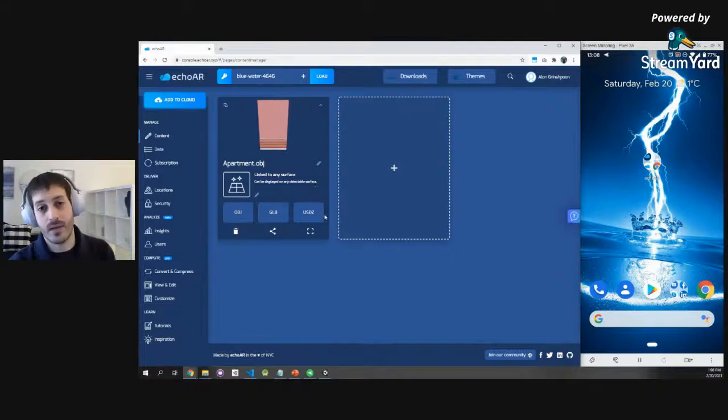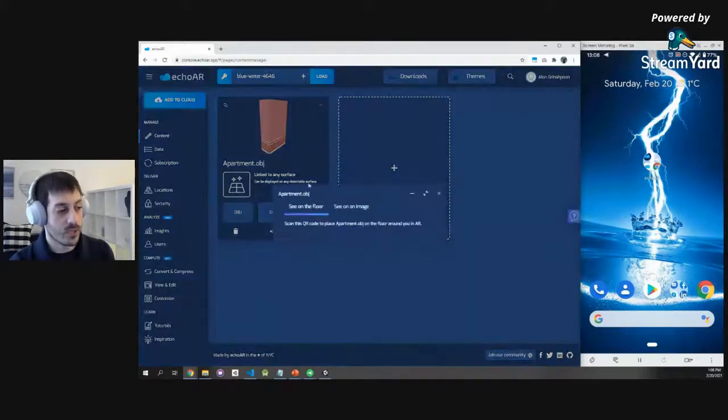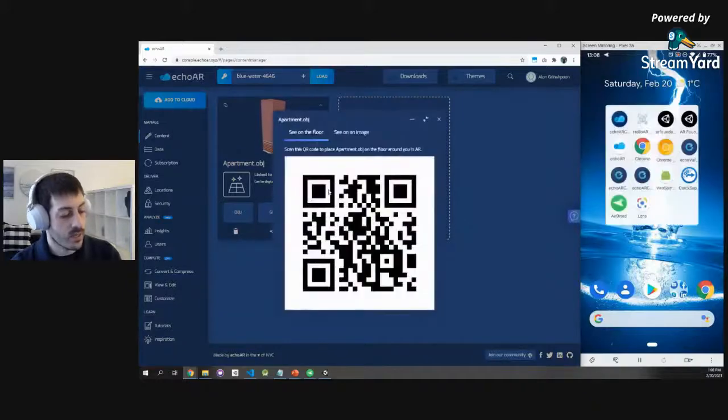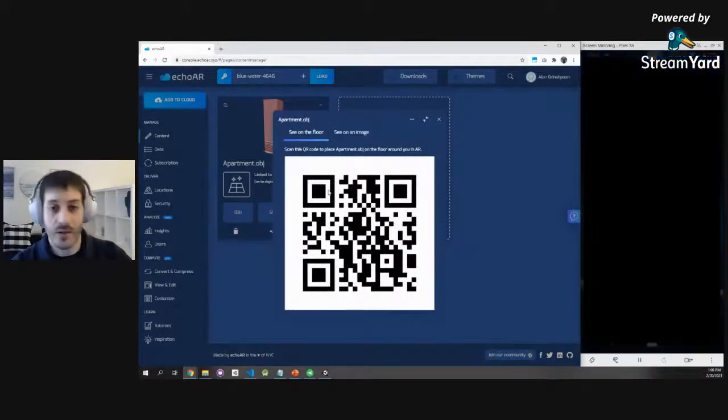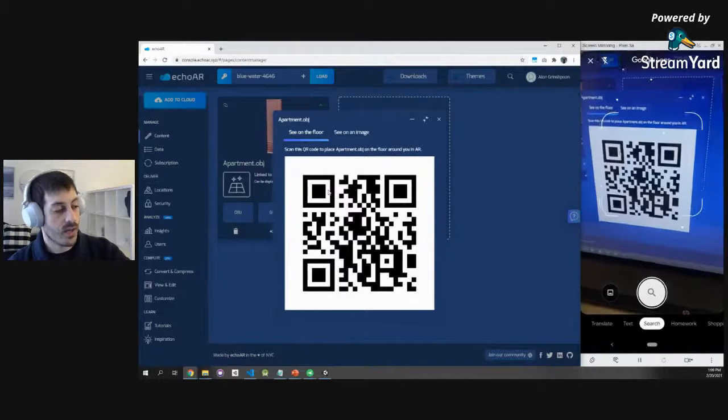For example, we work with a company in the art space that wanted people to randomly walk into an art gallery and see 3D files around them without installing anything. No worries. You click this button right here, which exposes a QR code. You can scan this QR code with your phone right now. If you're watching this live, that should work.